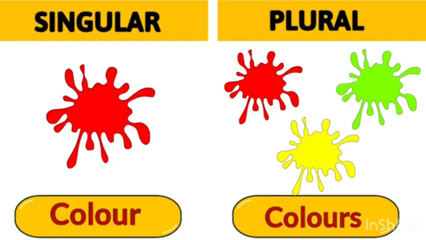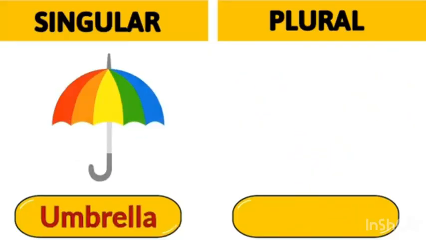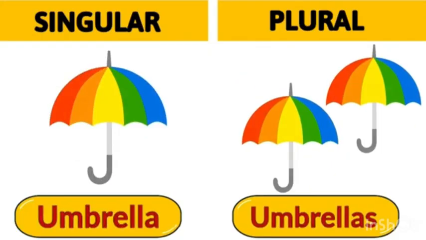Next is umbrella. What is the plural of umbrella? The plural of umbrella is umbrellas.